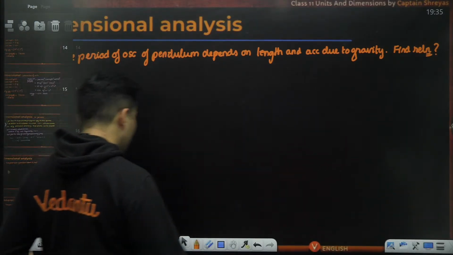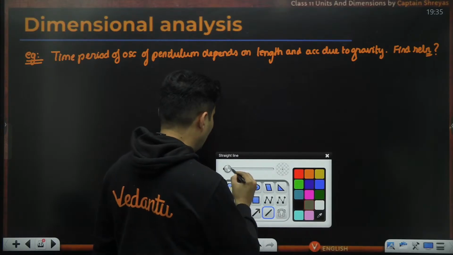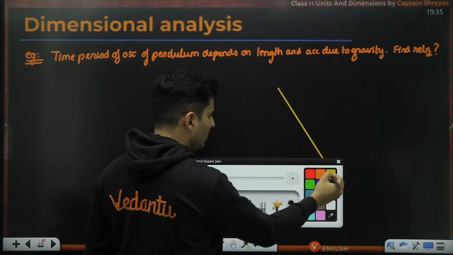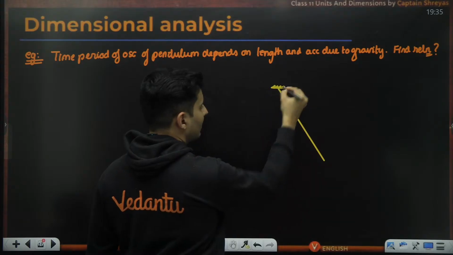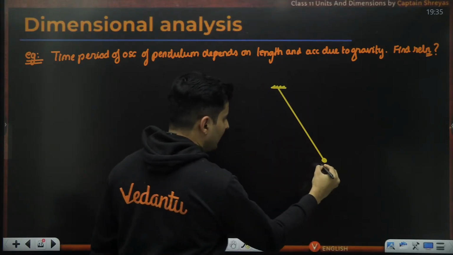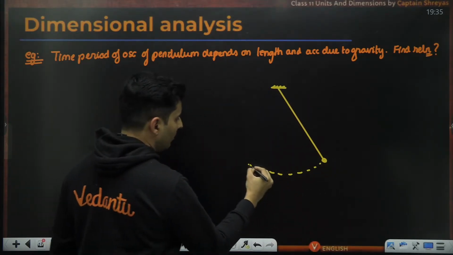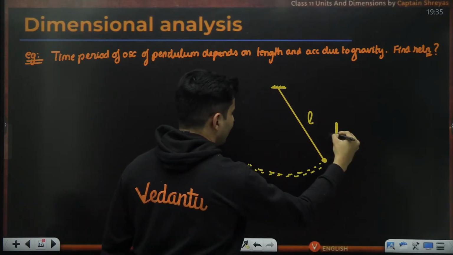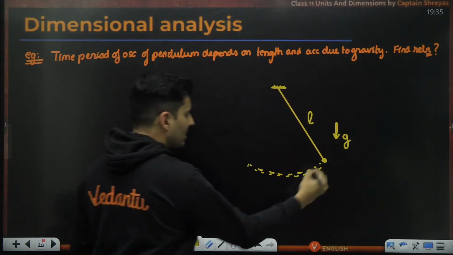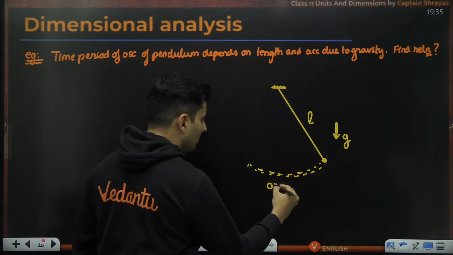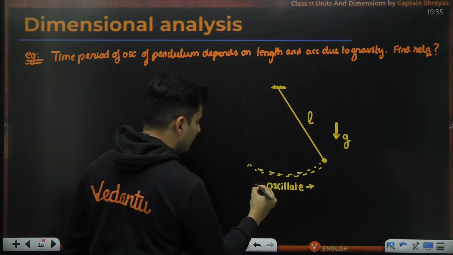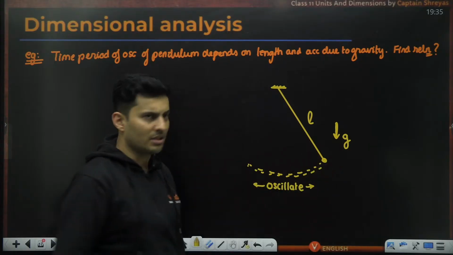If you take a pendulum like structure like this, and let's say you are holding it onto the wall and you leave it, this thing will go back and forth. This is the length of the pendulum. Acceleration due to gravity is like this. What is the time period of oscillation?